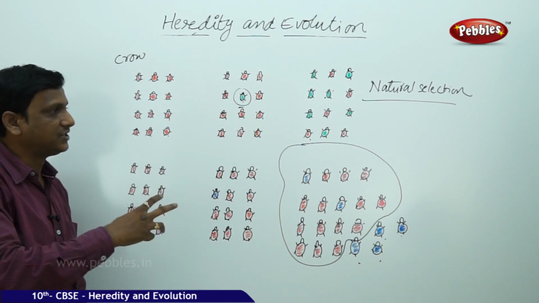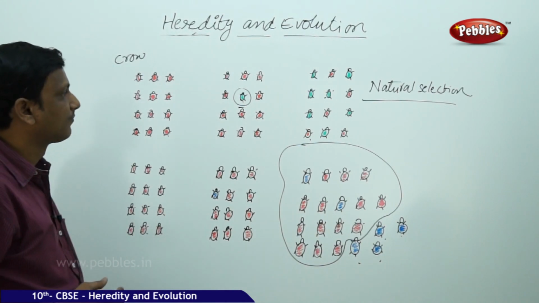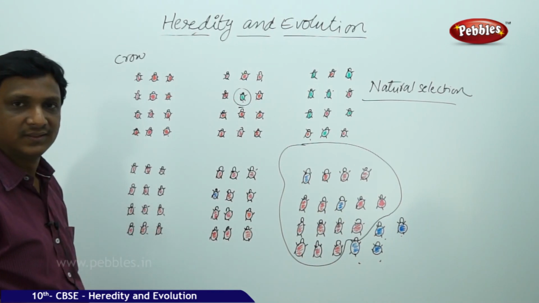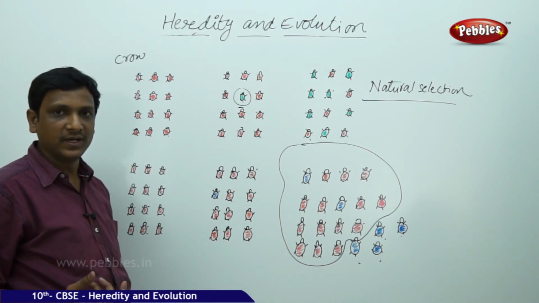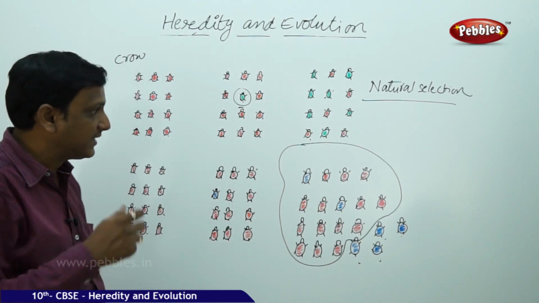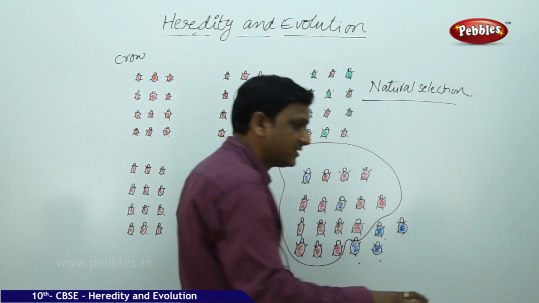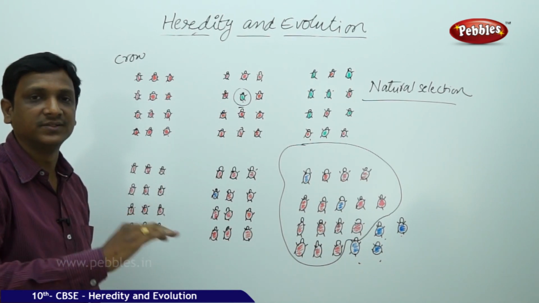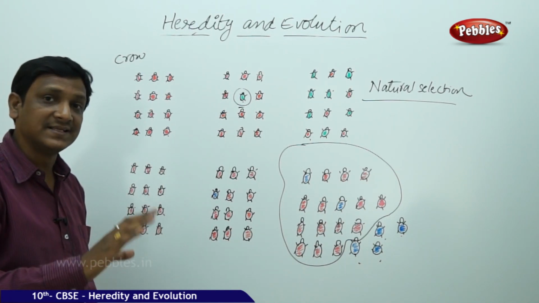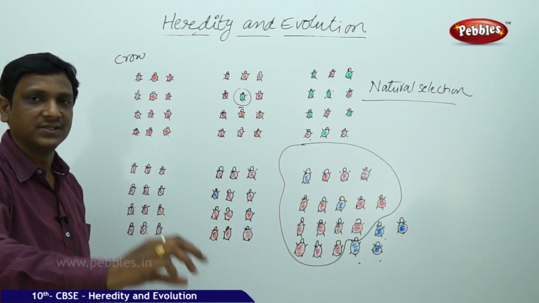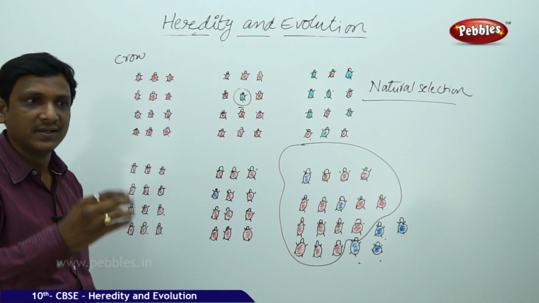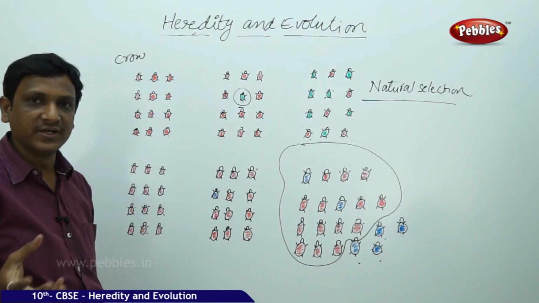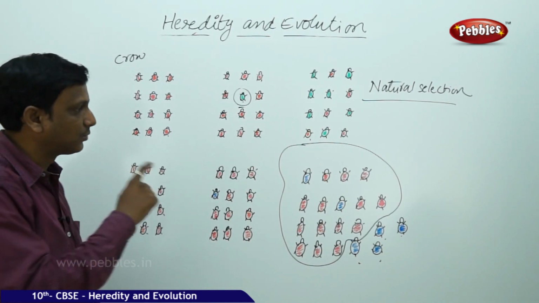That means how the variations bring out differences in the populations. In the second situation, the variation is not advantageous. It is not helpful for the survival of the beetle. The blue color is not at all helpful for the survival of the beetle. But even then the blue color beetles evolved. That means even though the variations are not helpful, not adaptations, even then in some cases the variations are passed. It doesn't mean that only the helpful variations are passed. So evolution takes place with adaptation, and without adaptation also, that we can observe here.